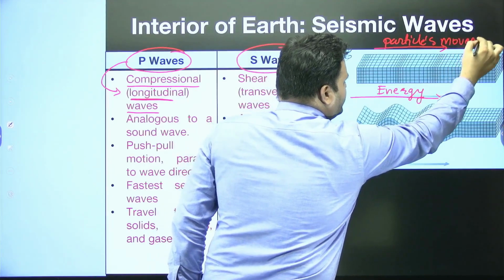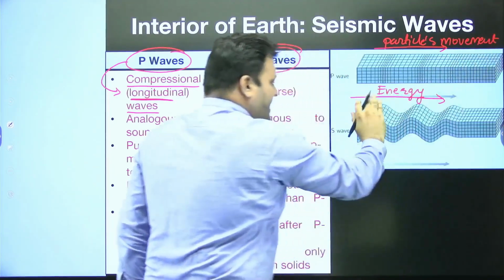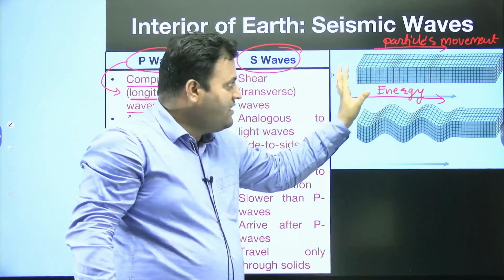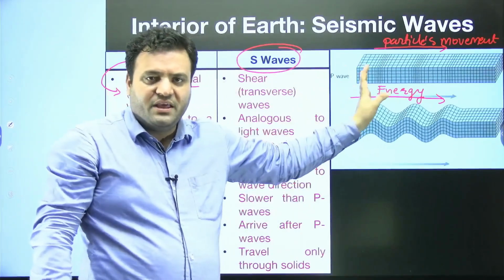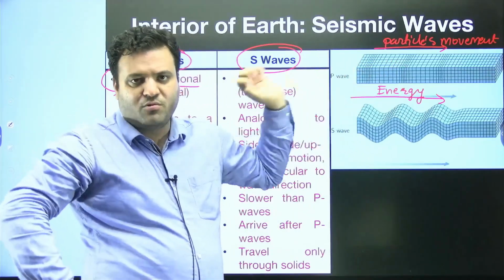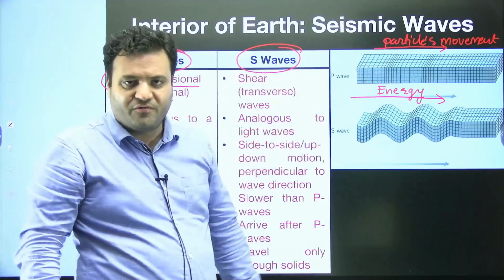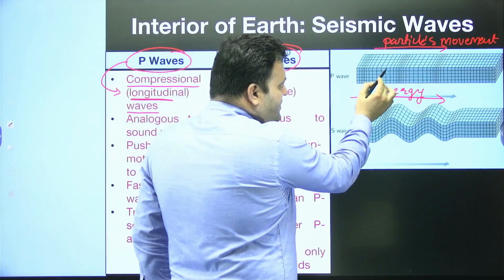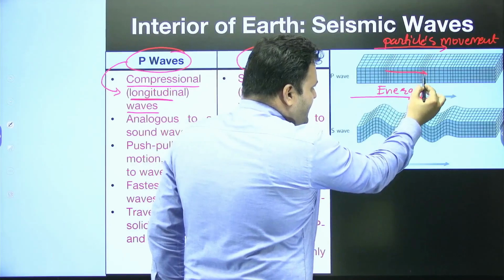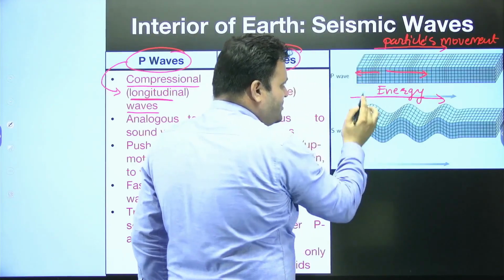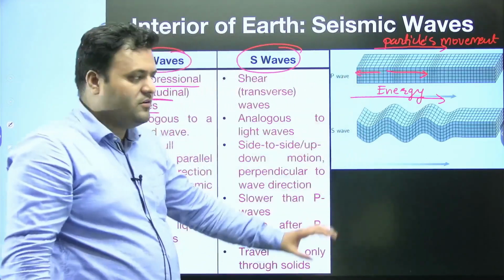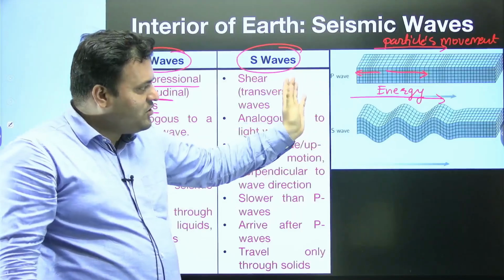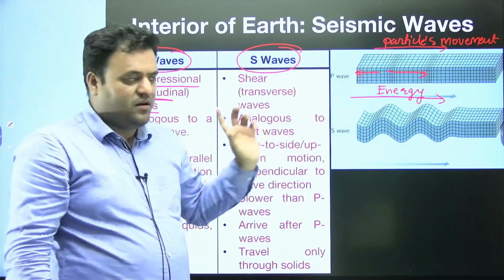The direction of energy propagation and particle movement is forward and backward, back and forth. These slabs are moving either this way or that way, so in P waves we have forward and backward movement.